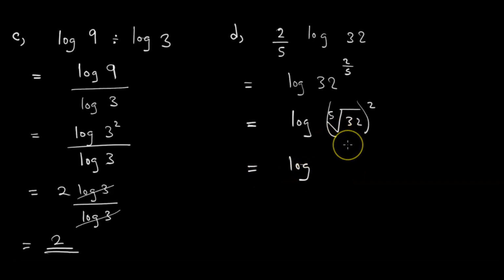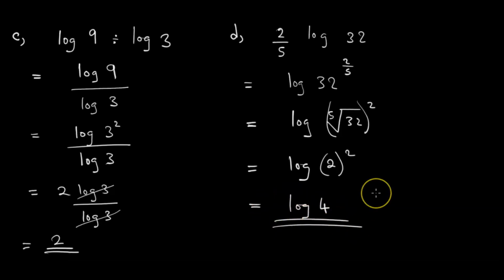What number, when we multiply it by itself 5 times, gives us 32? 2 times 2 gives 4. 4 times 2 gives 8. 8 times 2 is 16, and 16 times 2 is 32. This means the fifth root of 32 is 2, and that 2 should be squared. So at the end of the day, our answer is log 4, like that. So that will be the end of it.